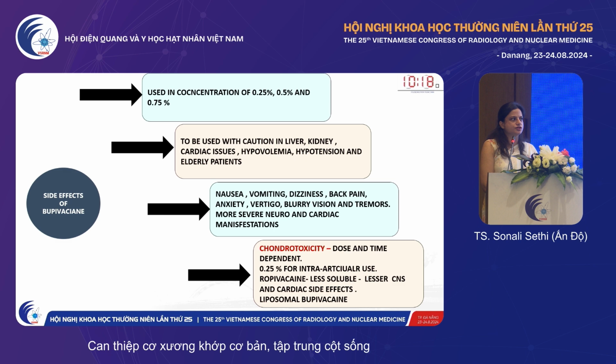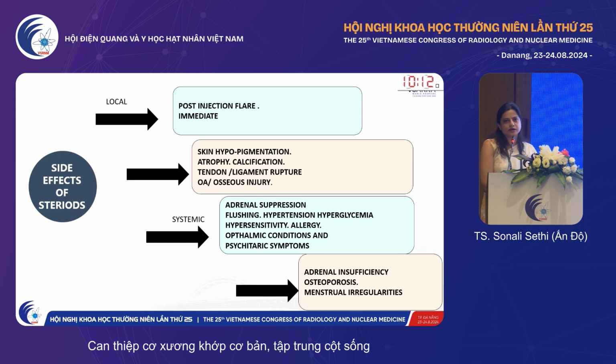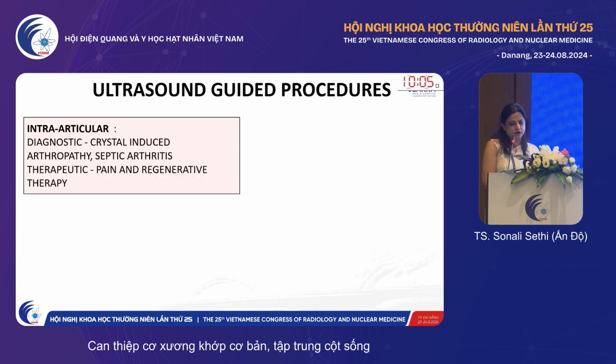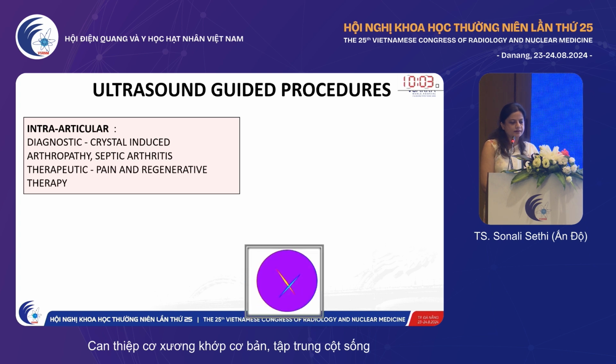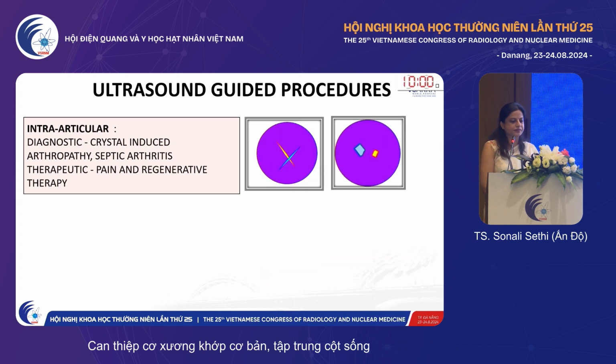For intra-articular injections we give only 0.25%. Liposomal bupivacaine is an alternative. Regarding side effects of steroids, we use a very low dose, so mostly it's not going to be systemic, but we still need to be aware of it. Ultrasound-guided procedures: intra-articular diagnostic, as in crystal-induced arthropathy for uric acid and CPPD disease. In septic arthritis, please do not use a local anesthetic because that might interfere with the aspirate examination.